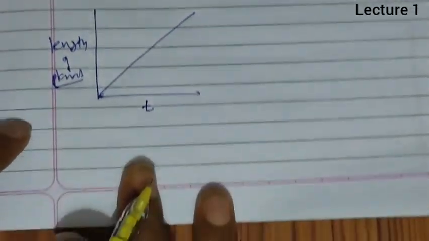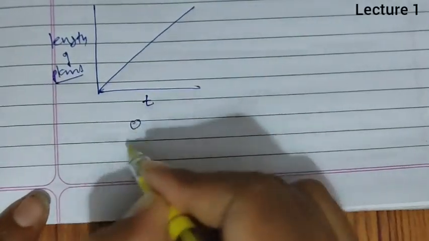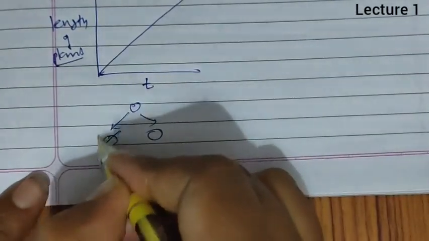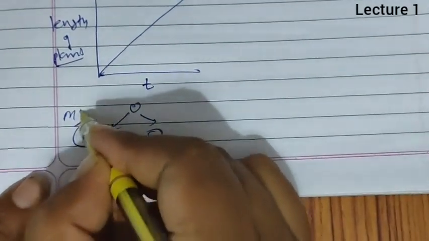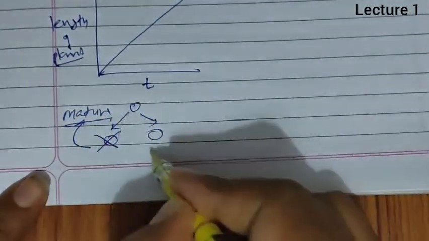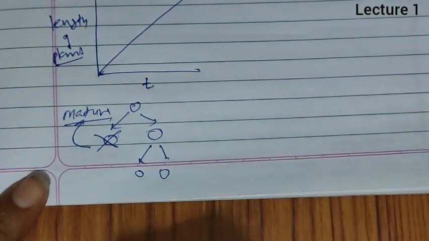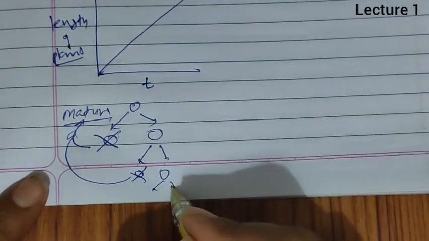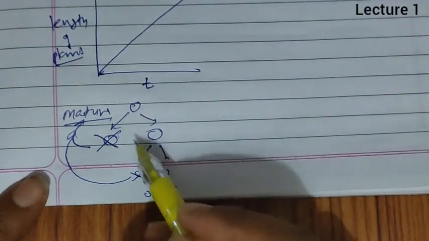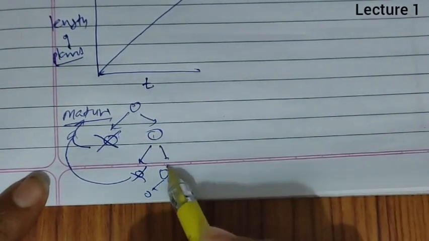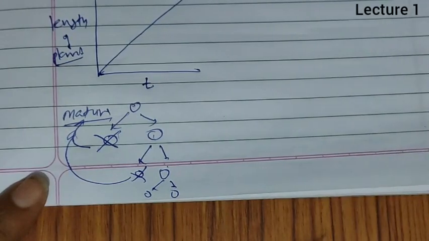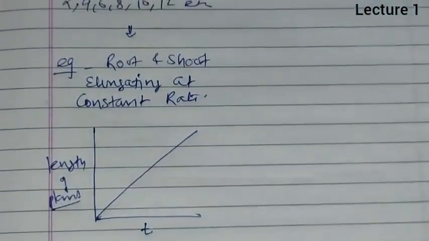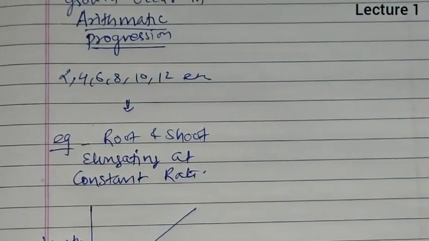Why? Because in arithmetic growth, when one cell divides, it gives rise to two cells, but out of these two cells, one gets mature and the other keeps dividing. Again, when it gives two cells, this one will get mature and this will keep dividing. So at each division, only one cell is going to increase. If this progression is occurring, then it is known as arithmetic growth. So we can take height as an example of this.